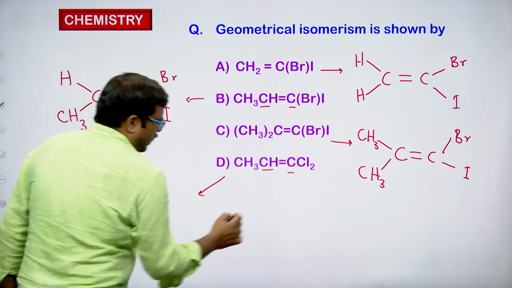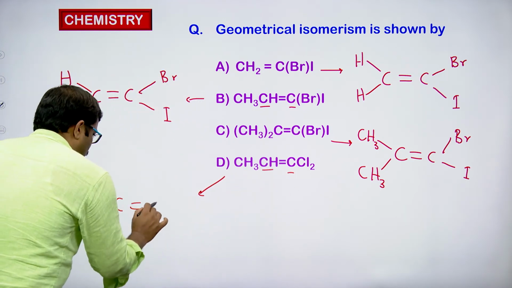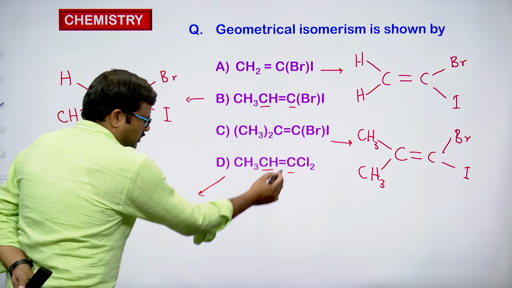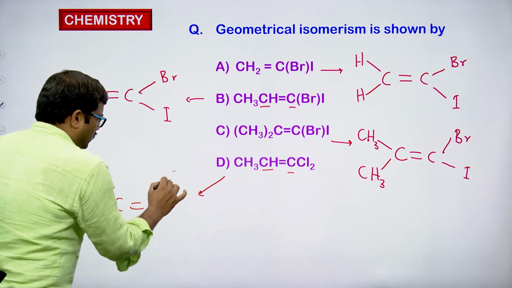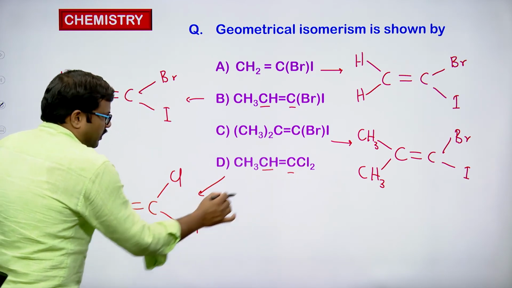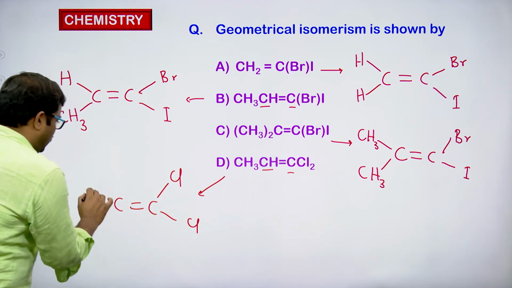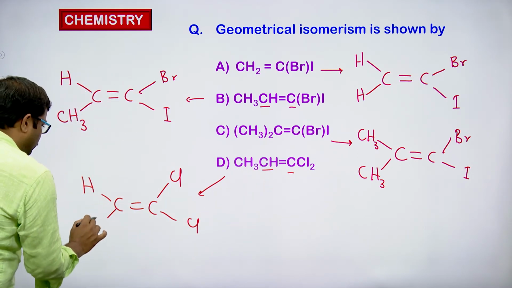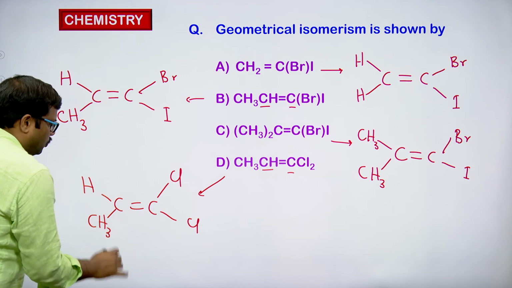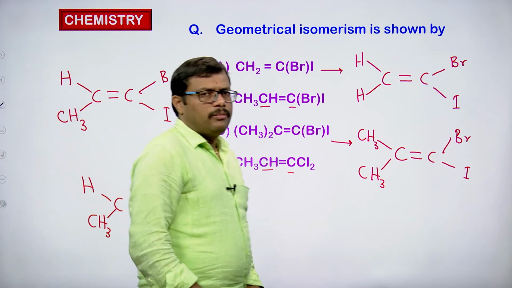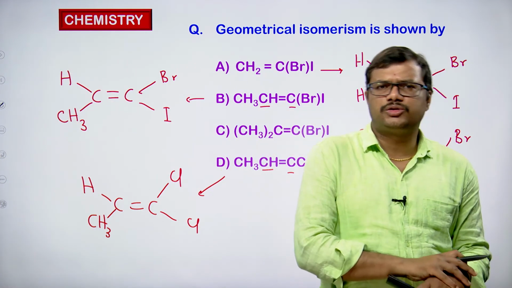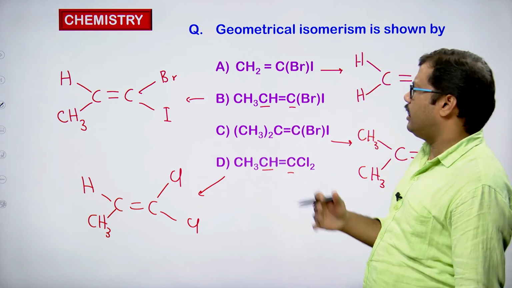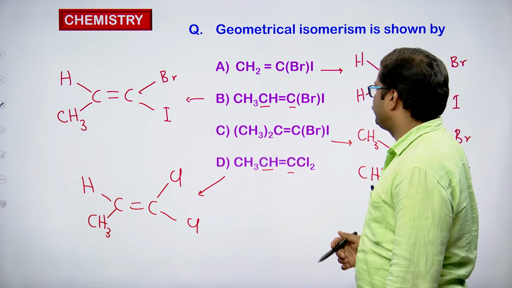Let me write the fourth option as well. Locate the carbon-carbon double bond first. So write the carbon-carbon double bond. This carbon is connected with 2 chlorine atoms, so write the 2 chlorine atoms. On that side, the carbon is connected with hydrogen on one side, and on the other side we have a CH3 group. And by looking at the structures now, it is easy for us to identify which molecule is going to exhibit geometrical isomerism.